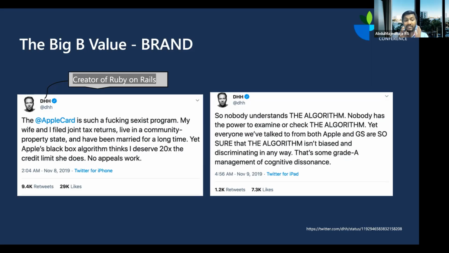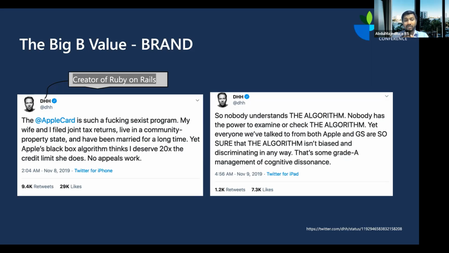This is a classical example of how, if you do not have interpretable machine learning, a brand as big as Apple can have its brand value tarnished. It was a huge PR issue for Apple. A lot of news articles were written about it, and a lot of people spoke against the inherent bias within the credit limit that Apple and Goldman Sachs implemented. This is one such example where you don't want your brand to have this impact, right? Like, let's say you are a CEO, or you are somebody who works in such a company.